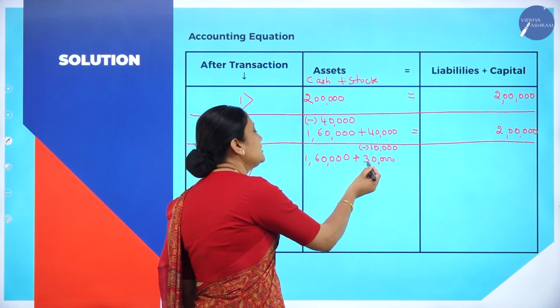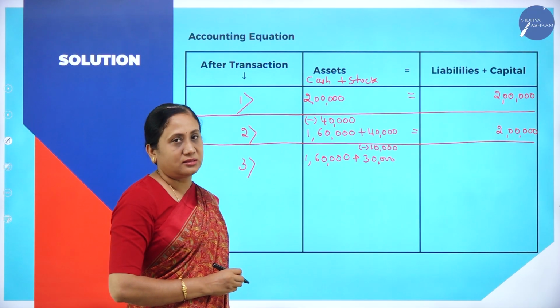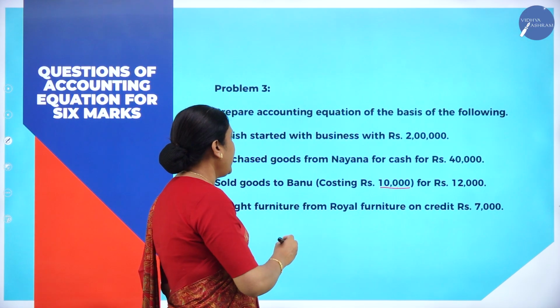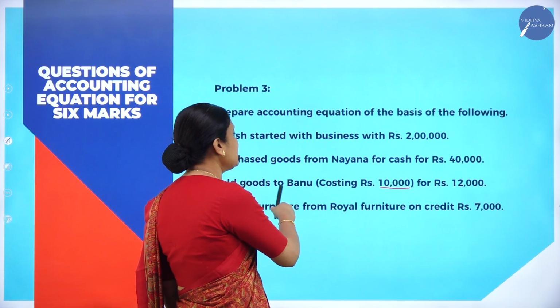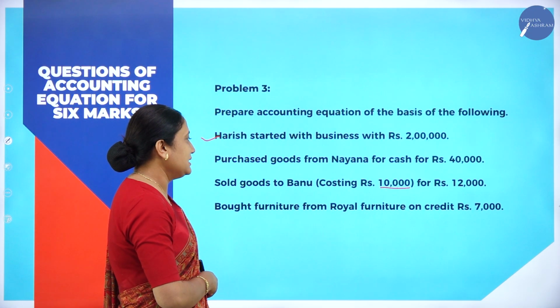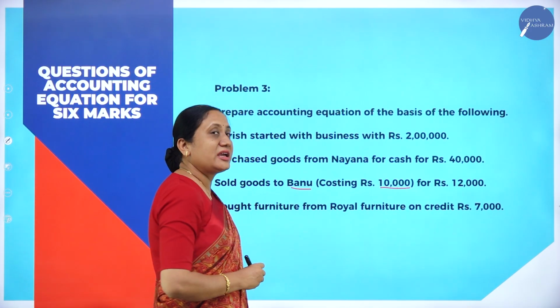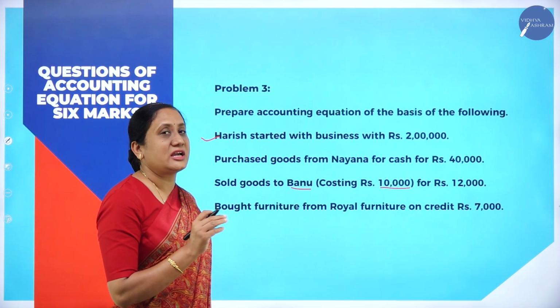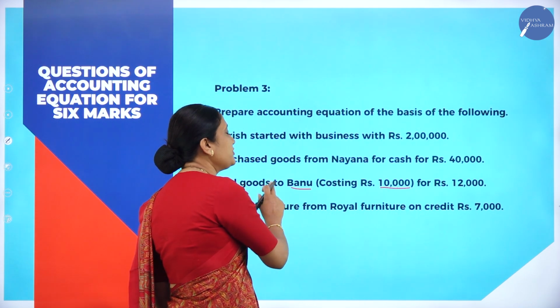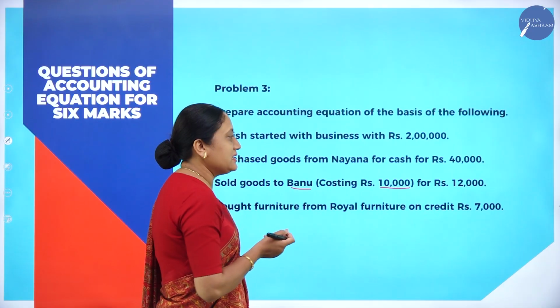Now the available stock in the business is only 30,000. Okay. And how have I sold? This is purely credit sales. See here, the name of the person is given. Nowhere is cash sales mentioned, nowhere is the word cash mentioned. So what type of sales is it? It is credit sales.